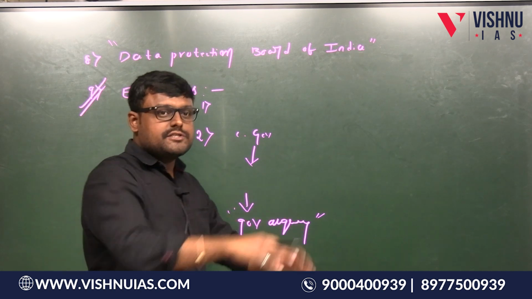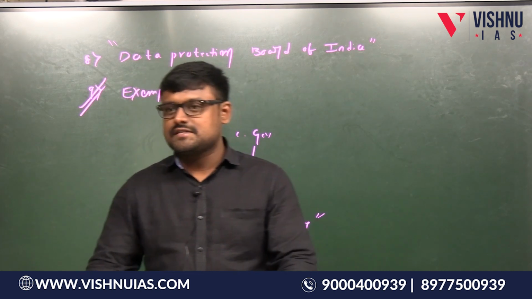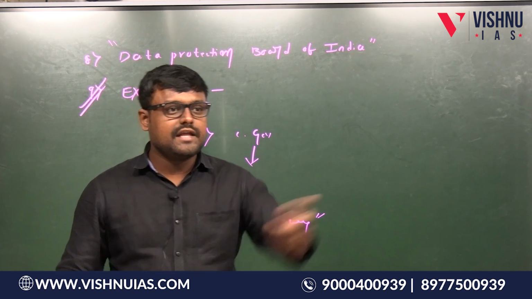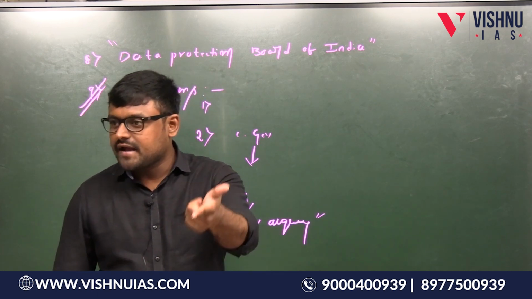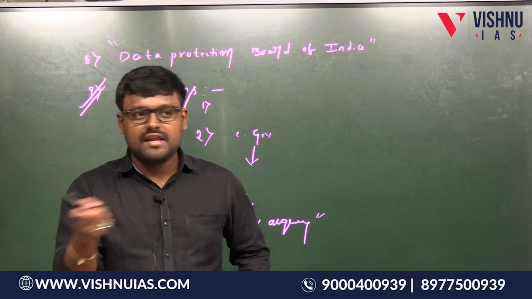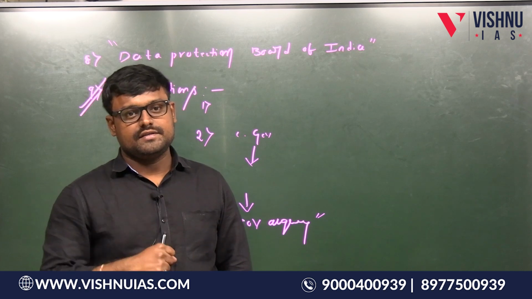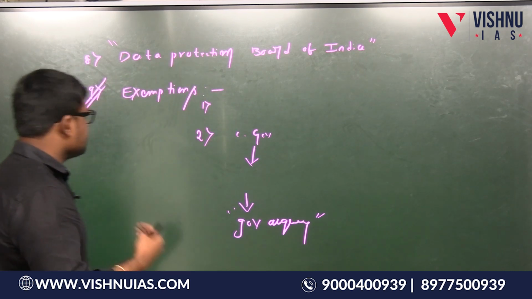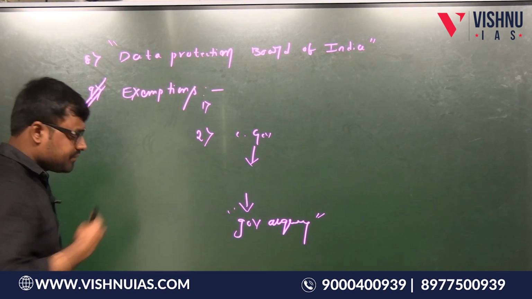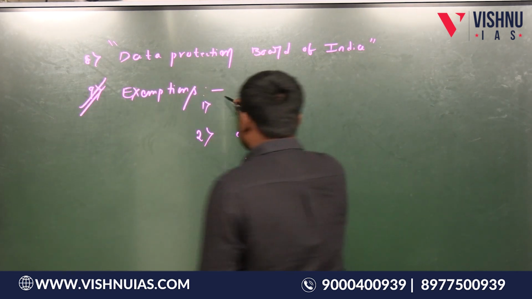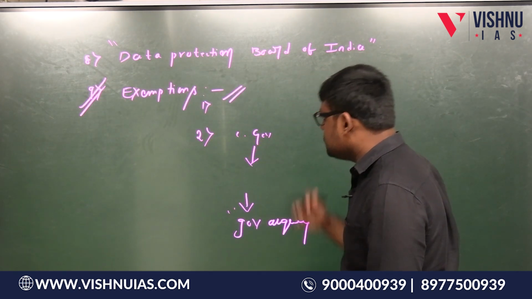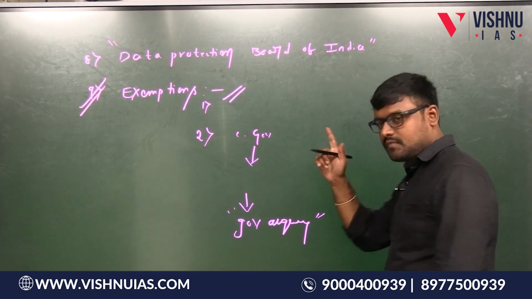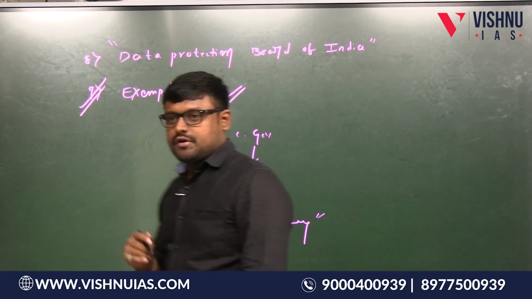Suppose the government agency and a private agency are doing the same business activity, providing telecom services, providing banking services, now definitely there is an inequality, right? Yes or no? Yes. So like this, these exemptions are going to be in discussion in the newspapers in the coming days. Okay, this is about the Digital Personal Data Protection Bill.